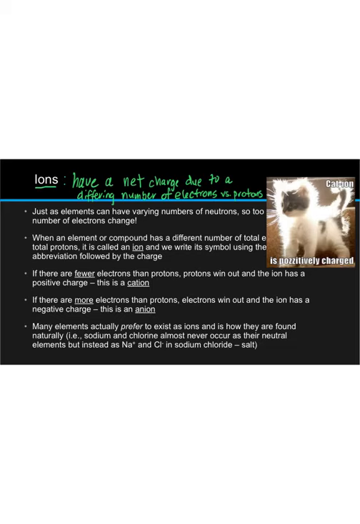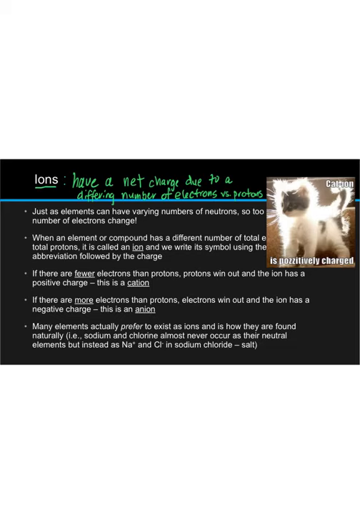There are two possibilities for how this charge works. Firstly, if there are fewer electrons than there are protons in the nucleus of an atom, then this means that electrons have been lost. Electrons, remember, are negatively charged, so if we lose some negative charges, then the positively charged protons win out.